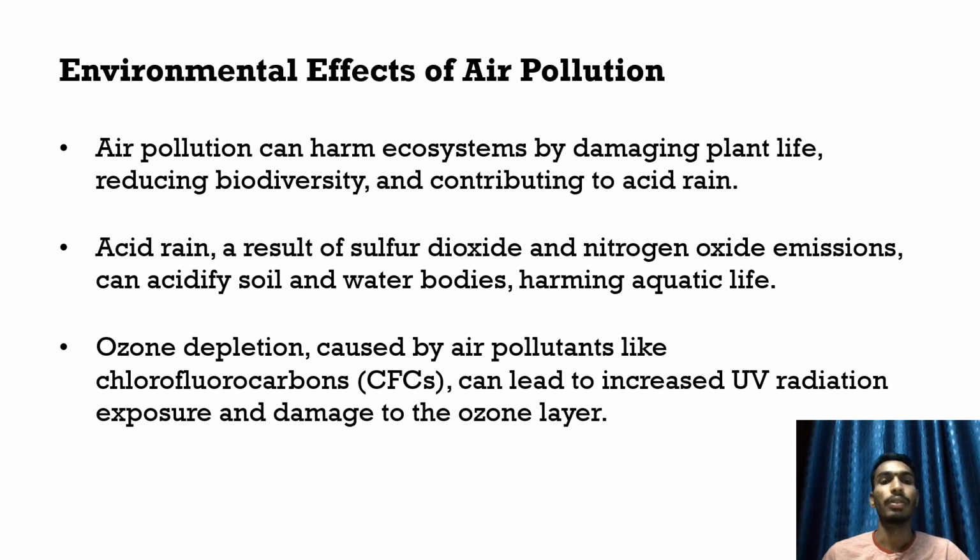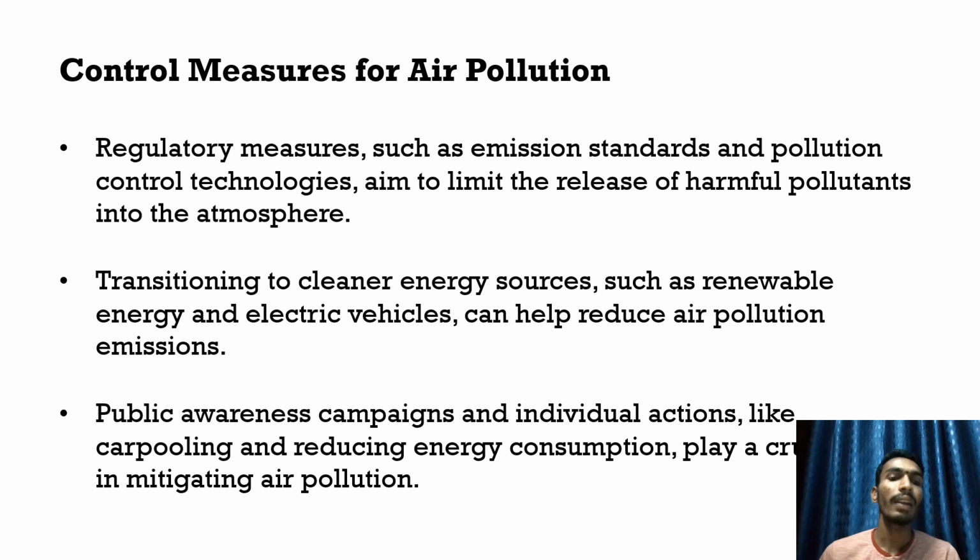Environmental effects of air pollution. Air pollution can harm ecosystems by damaging plant life, reducing biodiversity, and contributing to acid rain. Acid rain, a result of sulfur dioxide and nitrogen oxide emissions, can acidify soil and water bodies, harming aquatic life. Ozone depletion caused by air pollutants like chlorofluorocarbons can lead to increased UV radiation exposure and damage to the ozone layer.